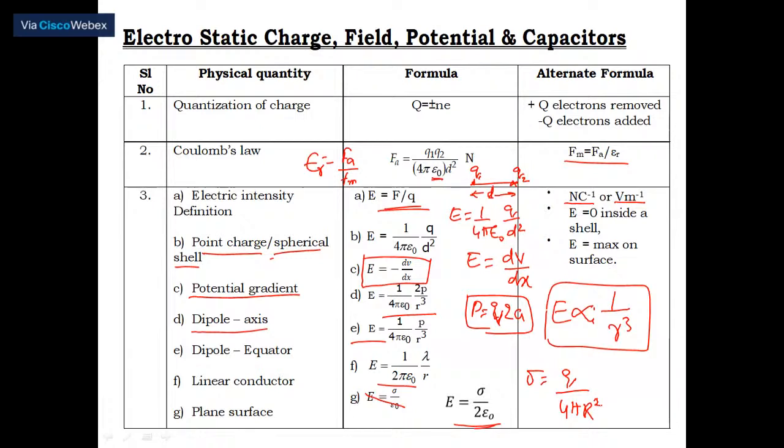Suppose you consider a spherical conductor, and a charge q is distributed on its surface. Then sigma is equal to the total charge distributed upon the area of that sphere, which is 4 pi r square. So sigma is equal to q upon 4 pi r square. Remember, suppose they give two spheres of different radii, then charge may be distributed in a different way. That's why surface density is also proportional to 1 by r square.